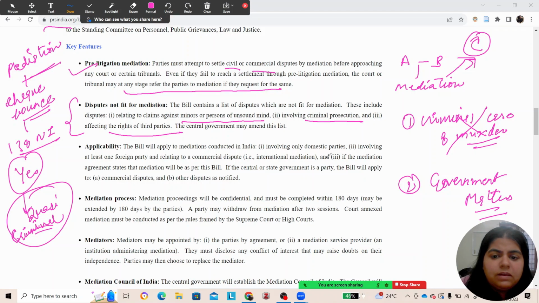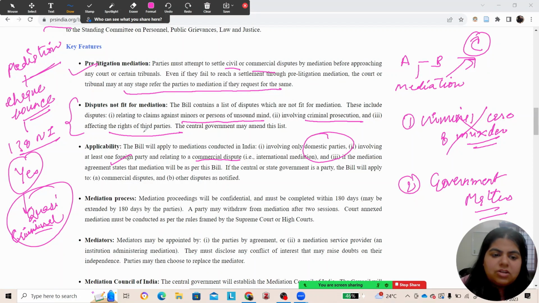And also the applicability: the bill will be applicable only to domestic parties, and if there is a commercial dispute, then it will apply to a foreign party as well. Otherwise, it will predominantly apply to domestic parties only.